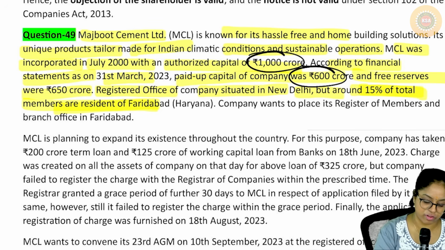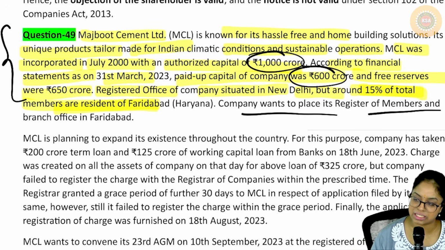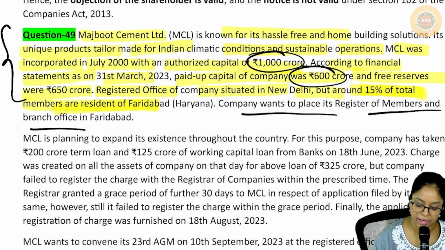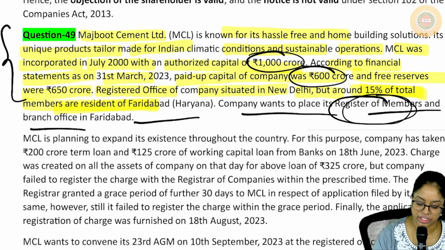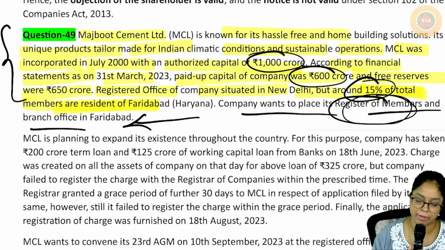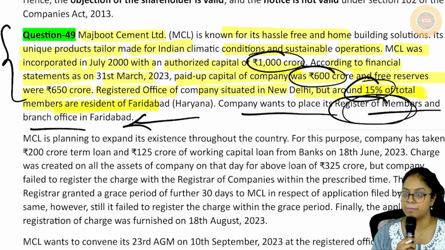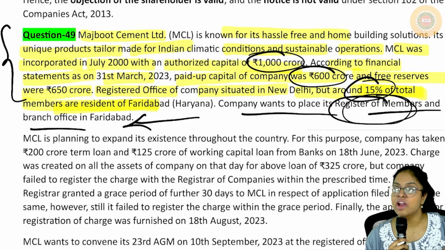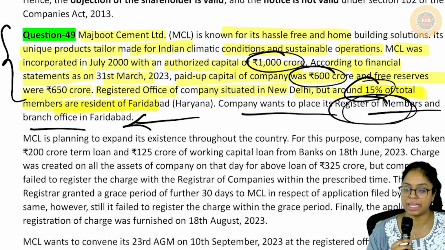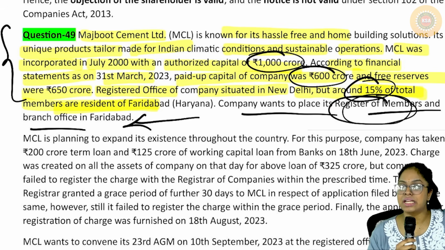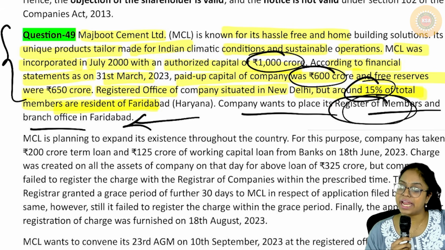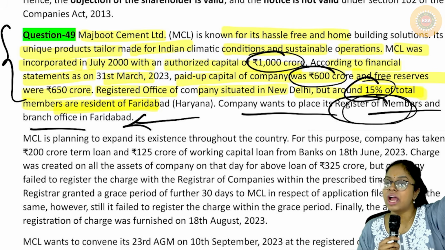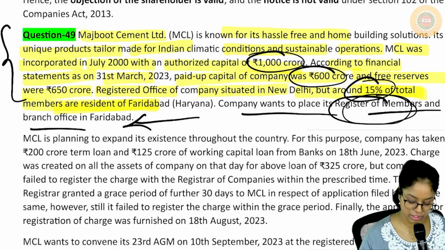Now look at what he asks after giving so much unwanted information. Company wants to place the register of members in a branch office in Faridabad. Can they maintain the register of members in Faridabad? Yes, because in Faridabad, how many people stay? 15% of the total members, but the only thing is they have to also get a special resolution passed, right? Where will the register of members be kept? It will be kept in the registered office, or it can be in the same city, town or village, or in any other place where 1/10 of my members are residing. But for this, whose permission do I need? I need to ask my shareholders and pass a special resolution.